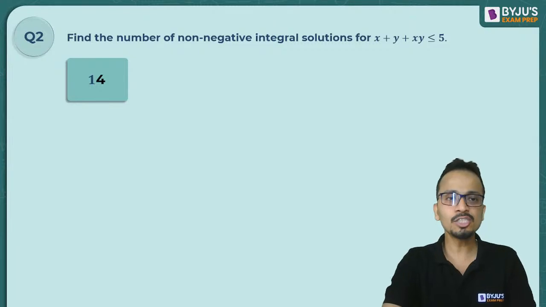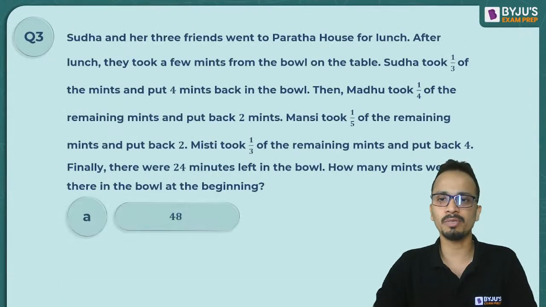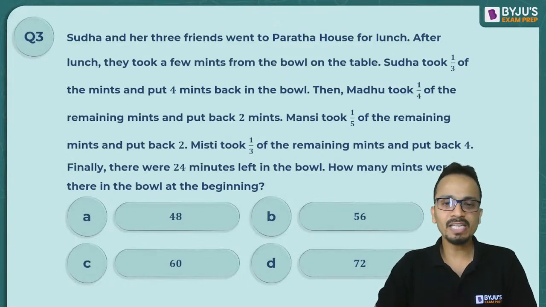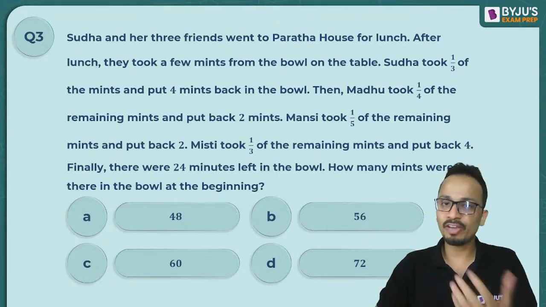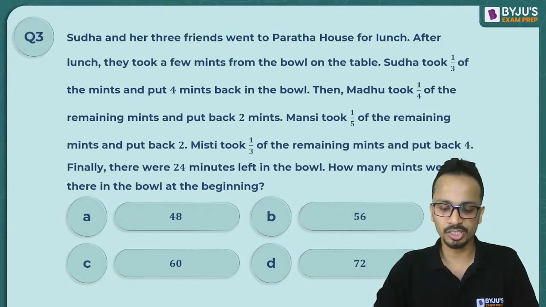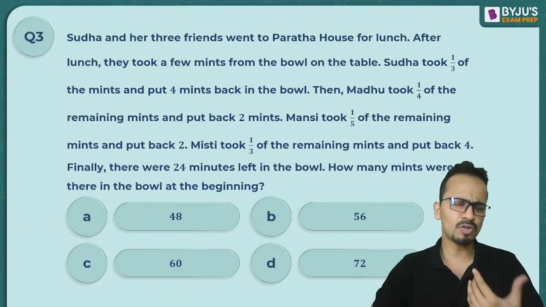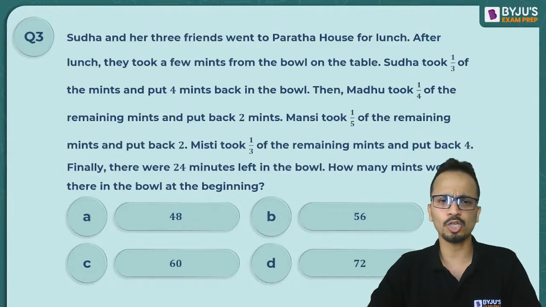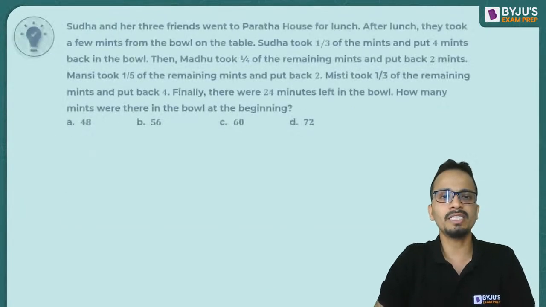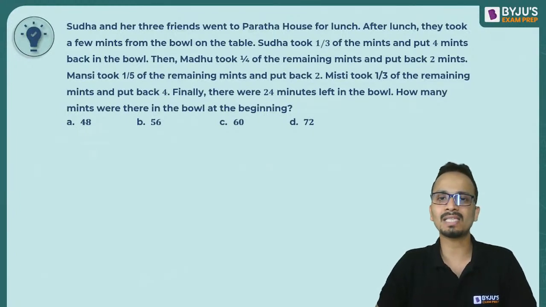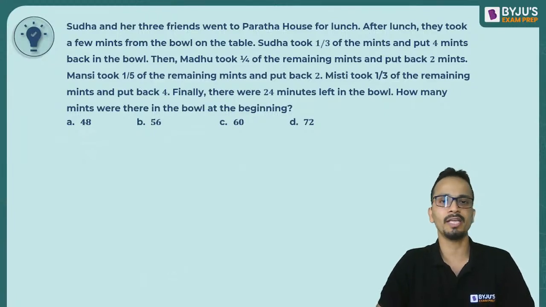Okay, let's move on and look at the next question, question number 3. Now this is a very, I'll say, famous question when it comes to equations, and people have different ways of solving this type of question. Now I'll try to give you the fastest way of solving this question. So first of all, let's read this question quickly. Sudha and her 3 friends went to Partha's house for lunch. After lunch, they took a few mints from the bowl on the table.